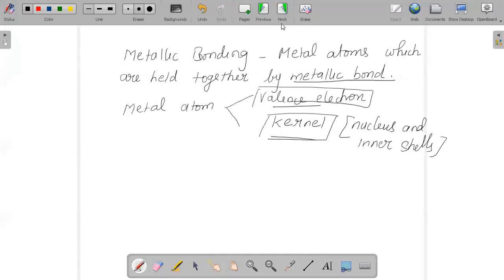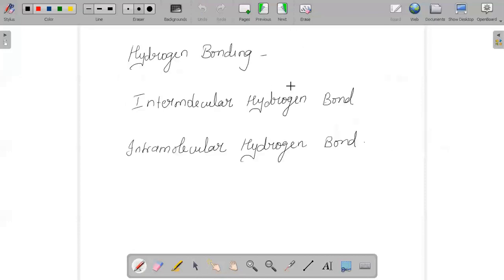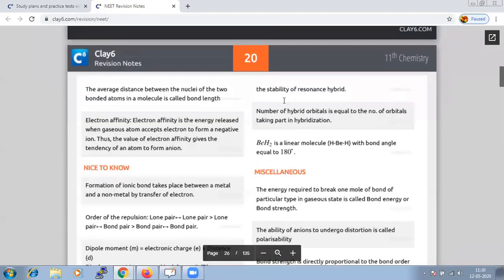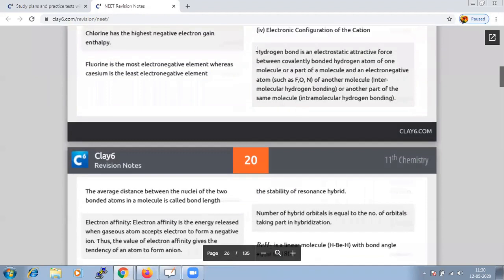And last, but the important part of this chapter, is your hydrogen bonding. What is hydrogen bonding? When we talk about hydrogen bonding, a hydrogen bond is nothing but an electrostatic force, or you can say an attractive force, existing between the covalently bonded hydrogen atom of a molecule or a part of a molecule.